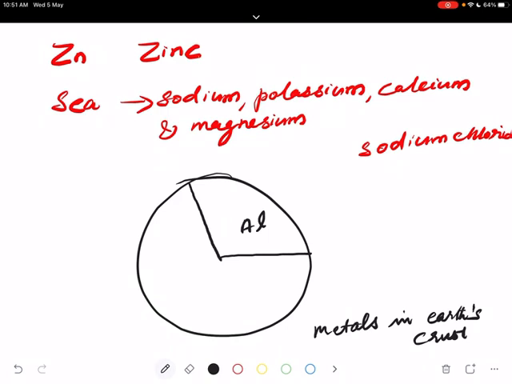Then sodium. Then potassium. Then magnesium.